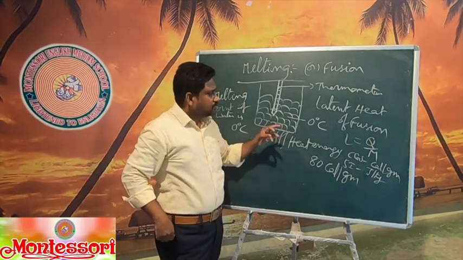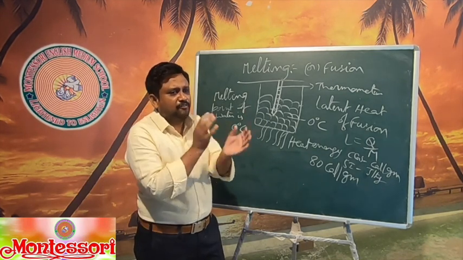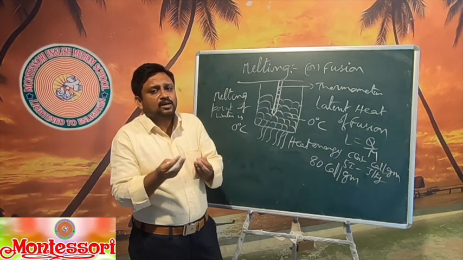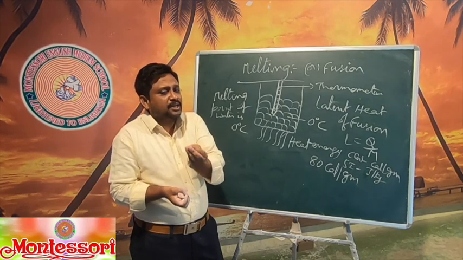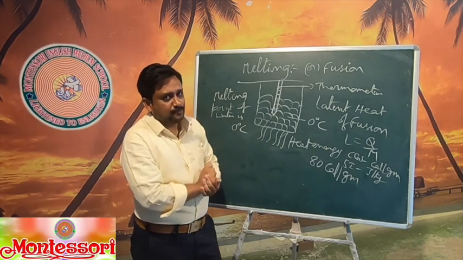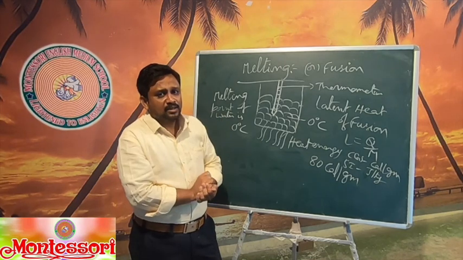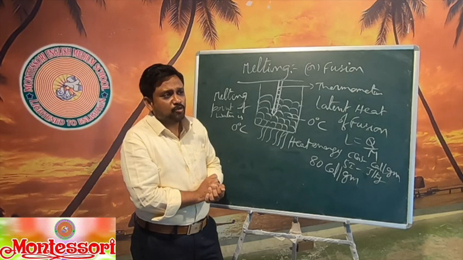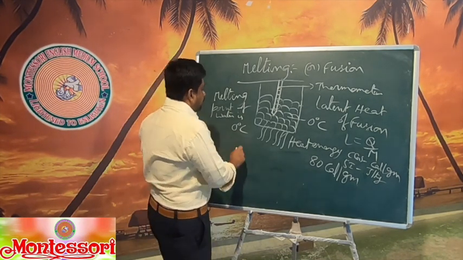Now, you take liquid water and keep it in a deep freeze. After some time, due to the decrease in internal energy of the liquid, it is converted into solid. That is nothing but ice. So, at which point does the liquid water turn into solid? Here also we know that water freezes at 0 degrees centigrade.